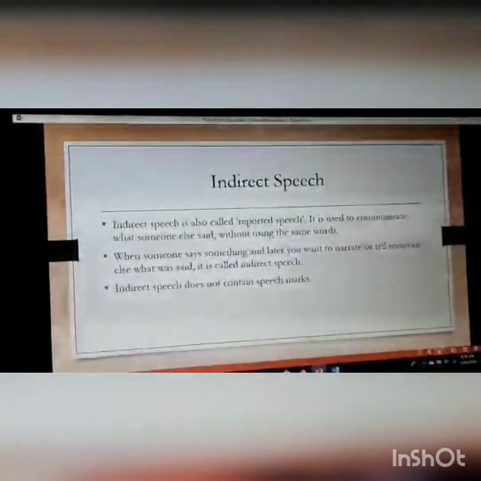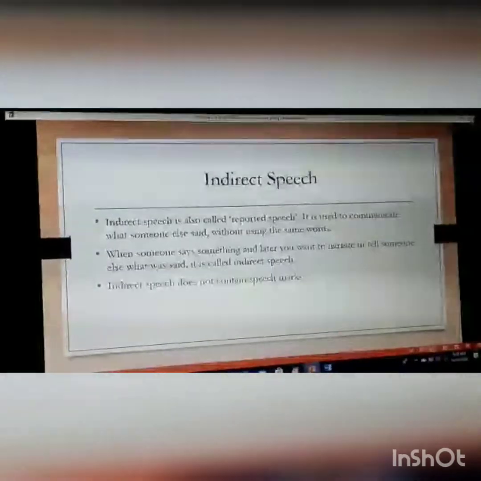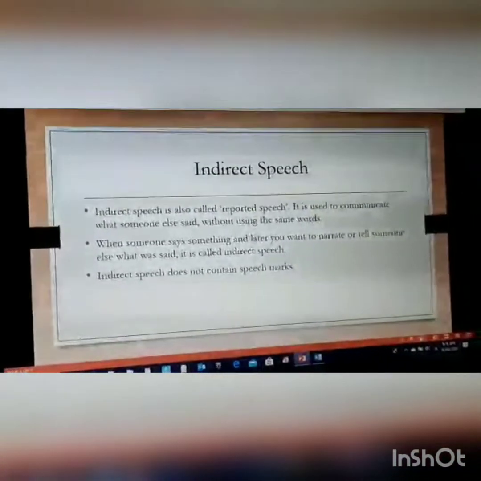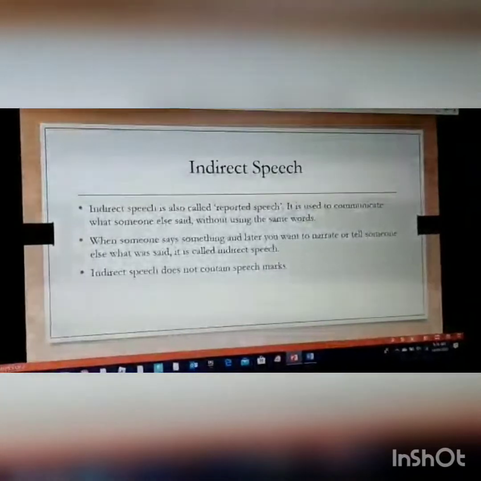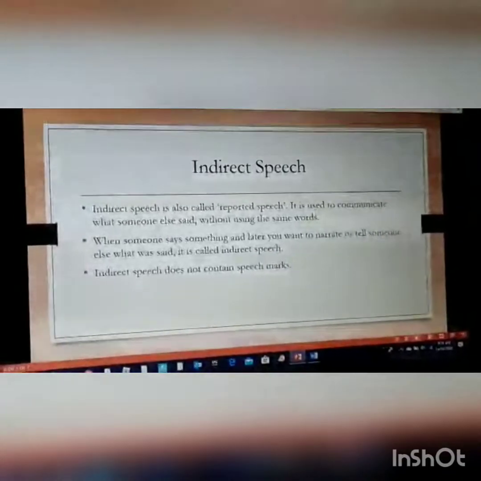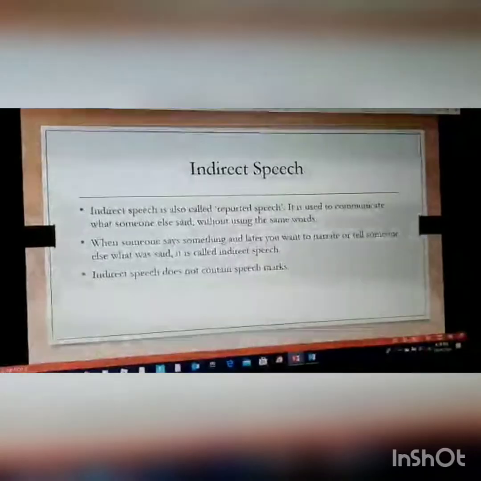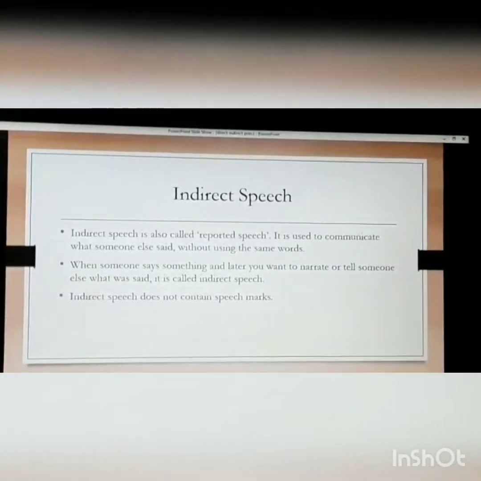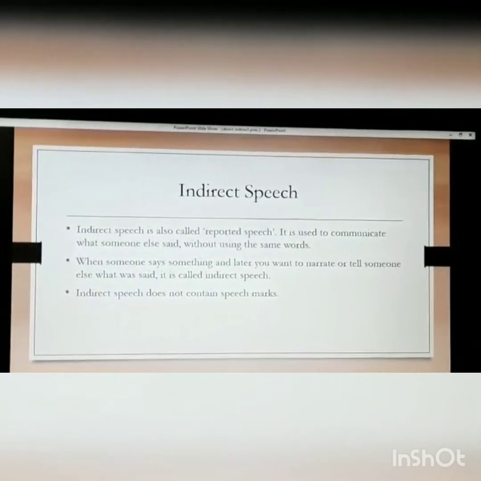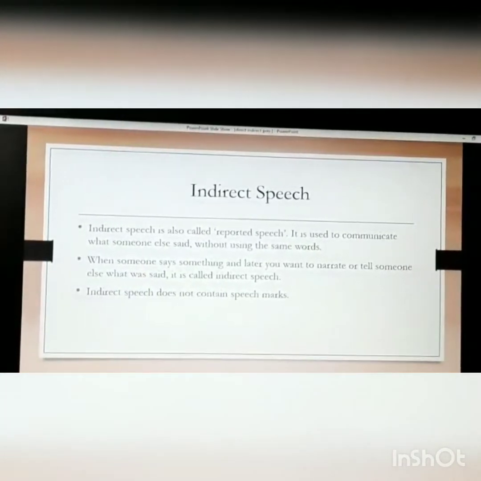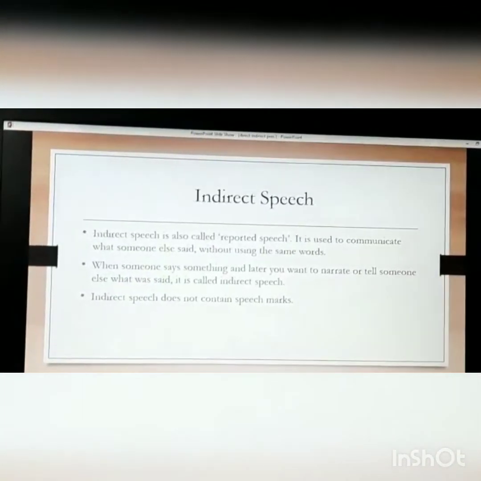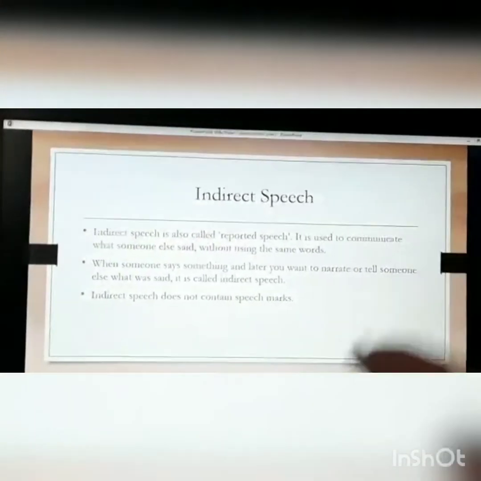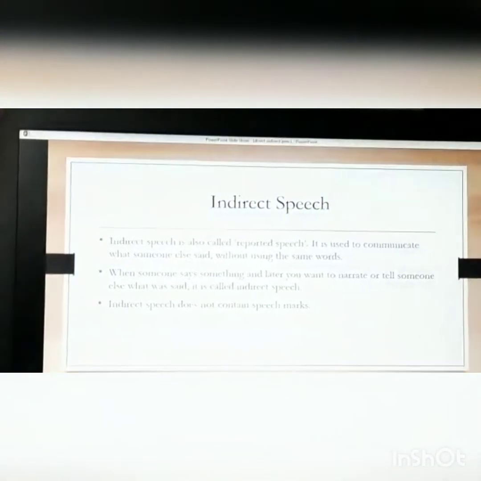Now we're going to talk about indirect speech, because direct speech and indirect speech go hand in hand. Indirect speech is also called reported speech. It is used to tell us what someone else has said without using the same words. When someone says something and later you want to narrate it to somebody else, that is indirect speech, because it is indirectly being told.